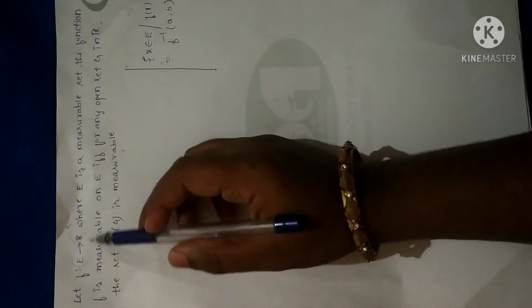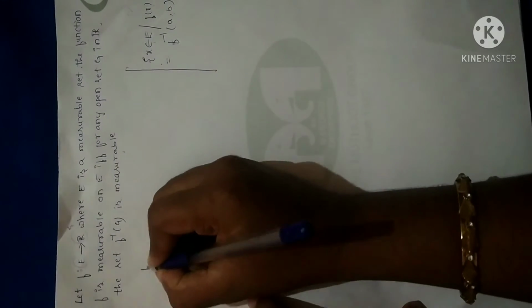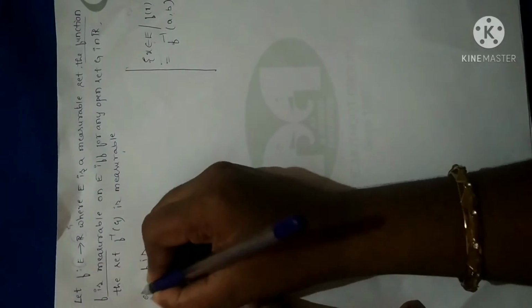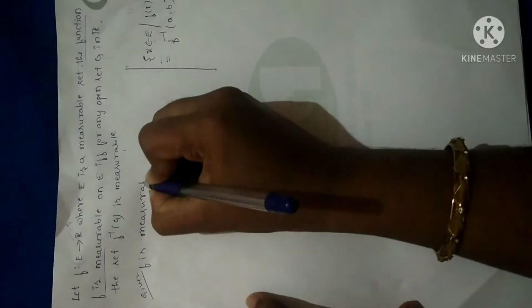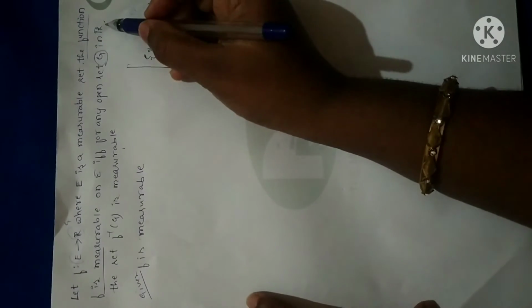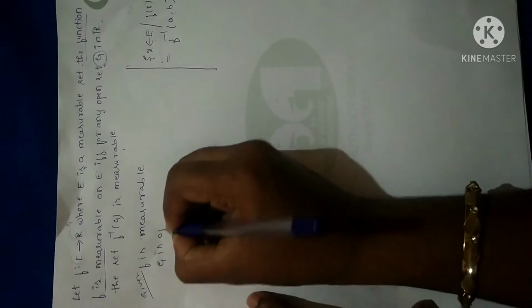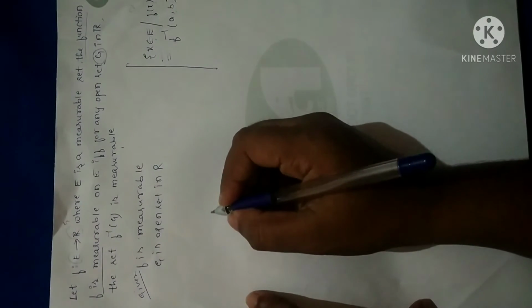Now coming to the proof of the given statement. What is the statement given? We have to prove that f inverse of G is measurable. Suppose f is measurable. I am writing just whatever is given. Given: f is measurable. And further given, G is any open set in R. G is an open set in R. I have written just whatever data is given in the theorem.